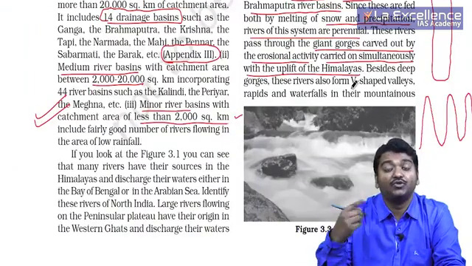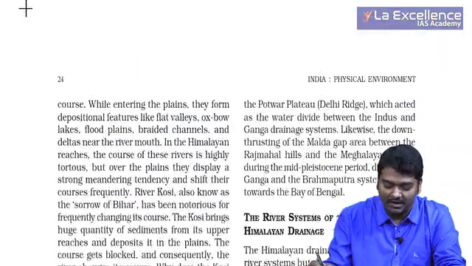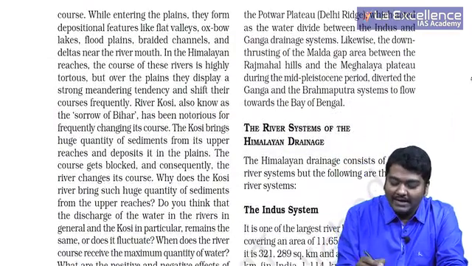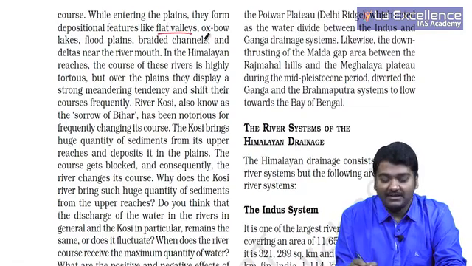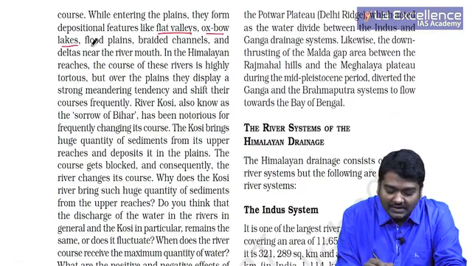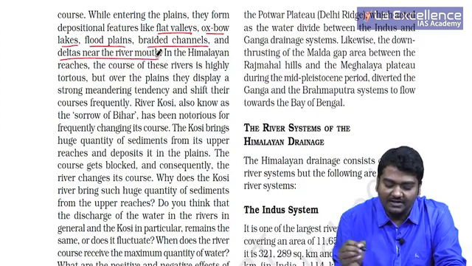As it is in its youthful stage, V-shaped valleys, rapids and waterfalls in their mountains are usually common. While entering the plains, they form depositional features like flat valleys, oxbow lakes, floodplains, braided channels, deltas near the river mouth.